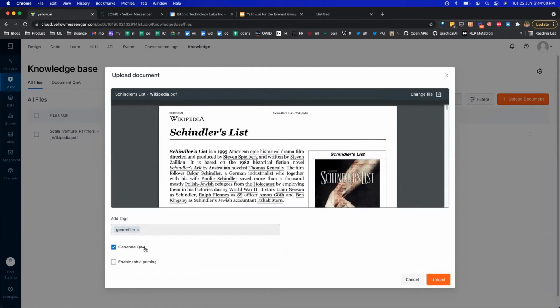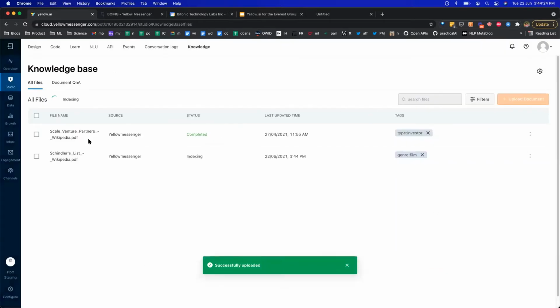What this does is, instead of you having to manually create questions, we can automatically generate questions out of your document and train the bot on it, which avoids all of the manual work that you typically have to do in any other platform. If you have tables in your document, you can enable table parsing as well. We use computer vision to detect tables from your documents so that we can train the bot on it. Right, and that's pretty much it.